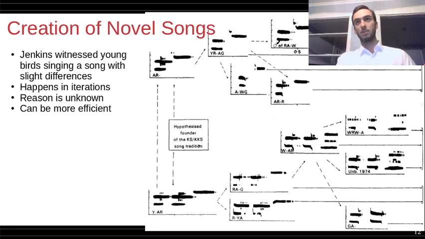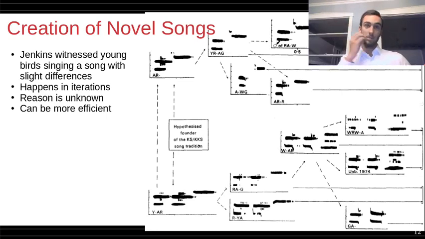He noticed that some young birds would recite a song as was sung by an older bird in the same territory, but there would be a slight difference. And it's unknown why this difference would occur. It might have been that the bird misheard it, or that it just recited it differently by accident. But either way, sometimes these changes would occur, and this is what we could call the mutation of the meme of the bird song.